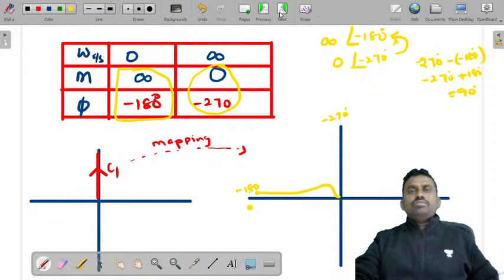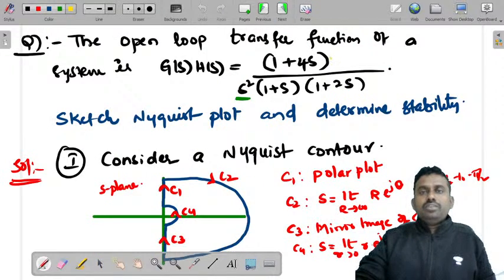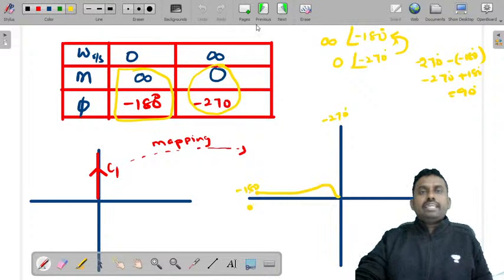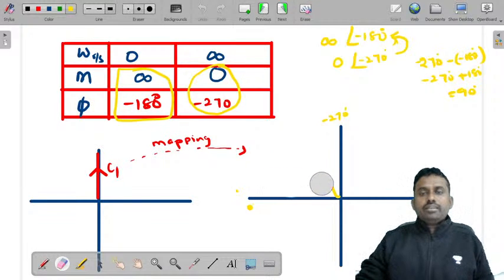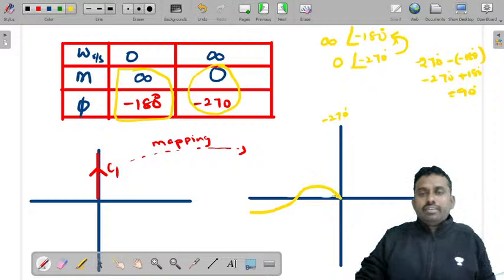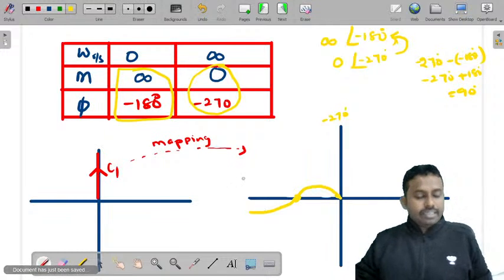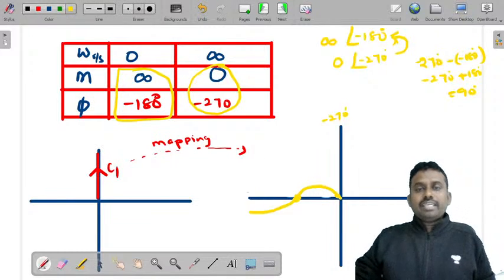But because of the presence of a 0 in the numerator, there is a chance of the plot intersecting this point. So that is the reason we can draw it like this, and we'll check whether this point exists or not. Now how do you check that? This is the minus 180 degrees line.